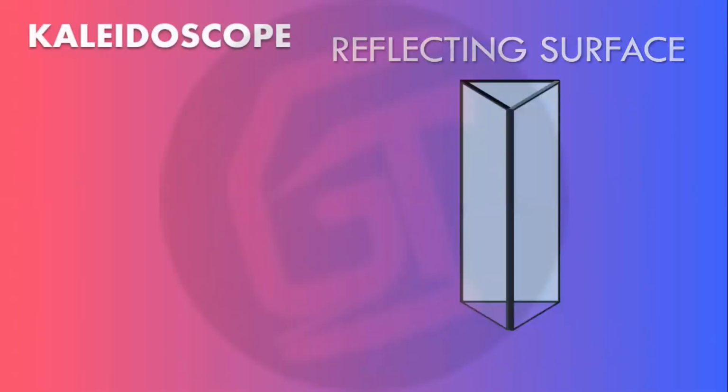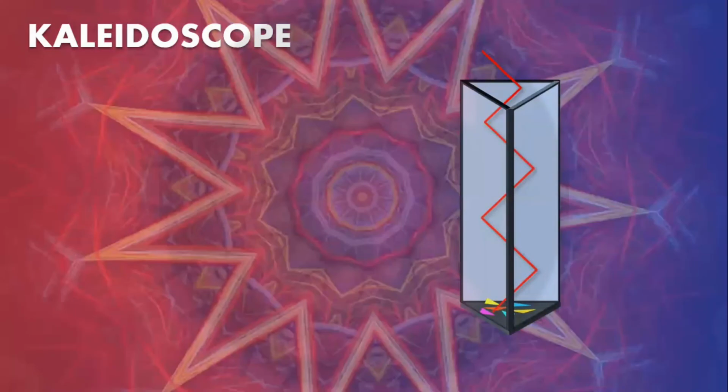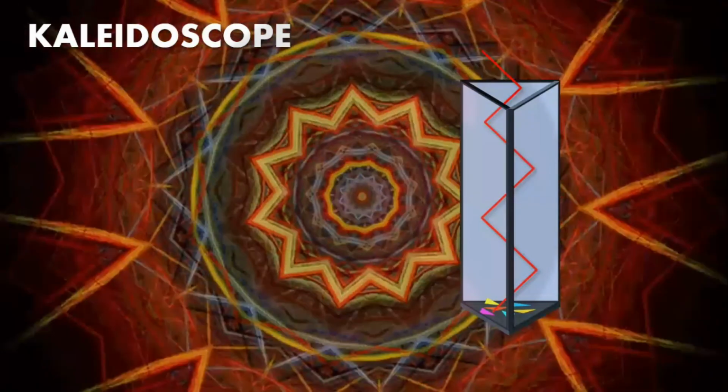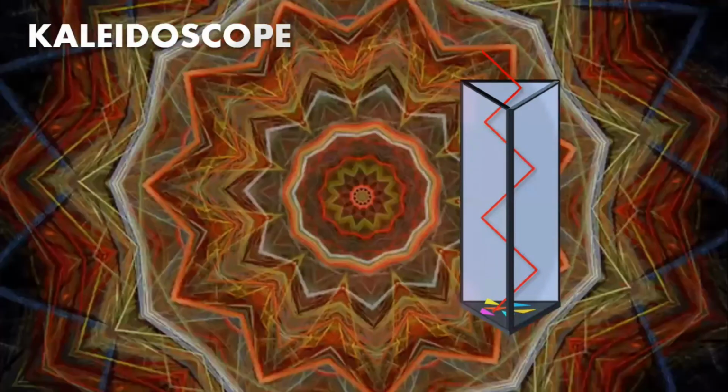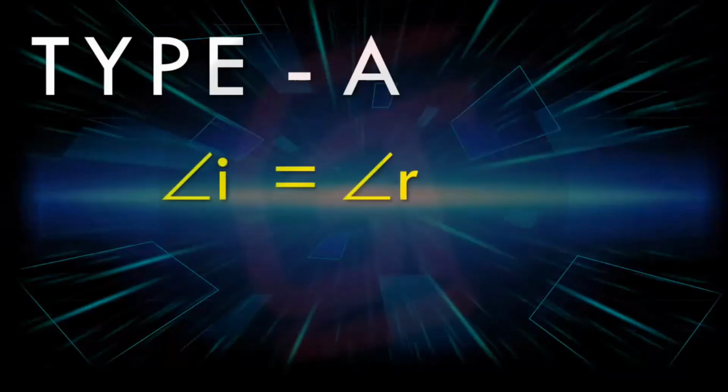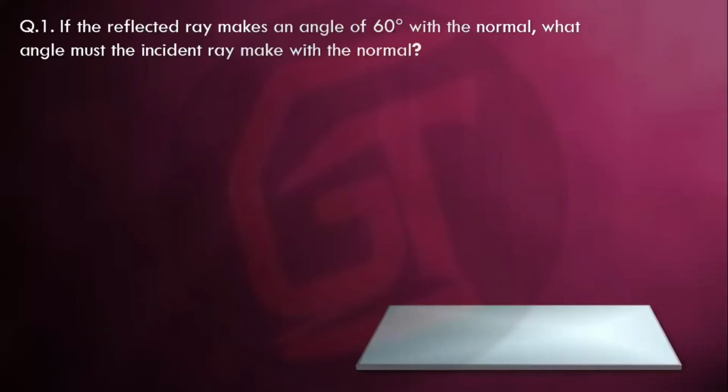Now what is a kaleidoscope? A reflecting surface is there and it's distorted. When we keep on moving it round, with all the surfaces moving together in unison, we get a kaleidoscope. Now numericals, we'll just see: angle I and angle R are equal.